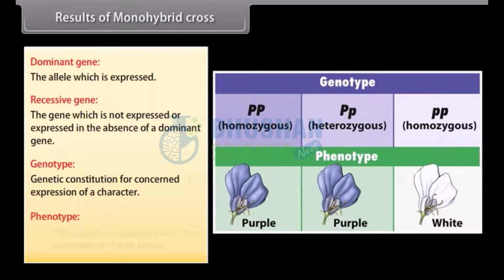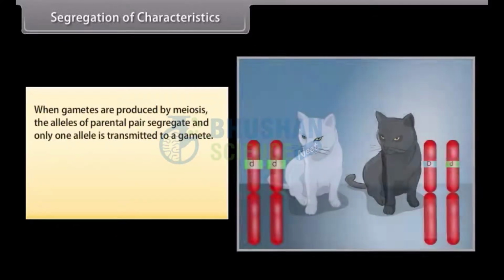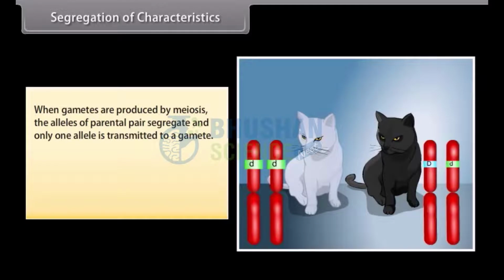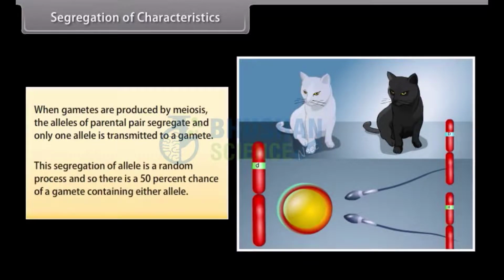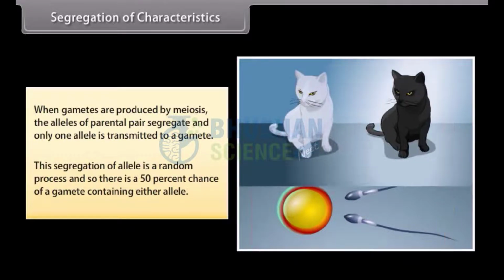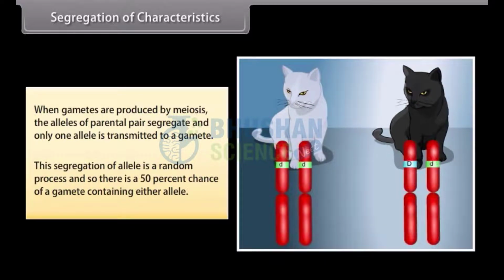Phenotype, the apparent expression seen due to combination of two genes. Segregation of characteristics. When gametes are produced by meiosis, the alleles of parental pair segregate and only one allele is transmitted to a gamete. This segregation of allele is a random process, and so there is a 50% chance of a gamete containing either allele.